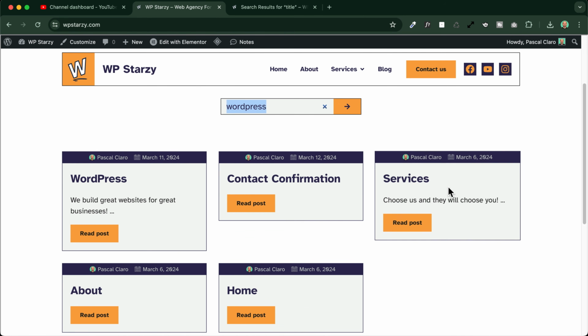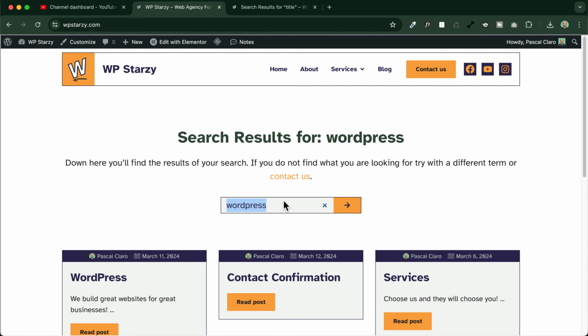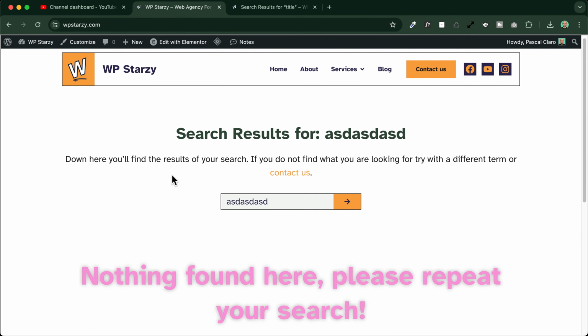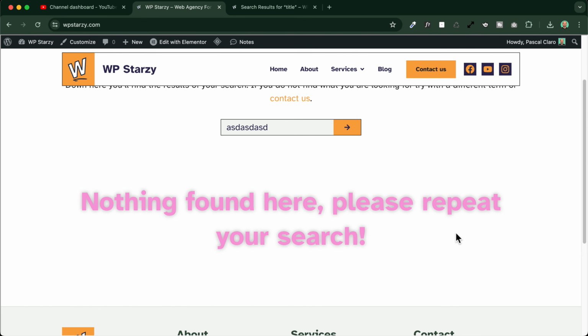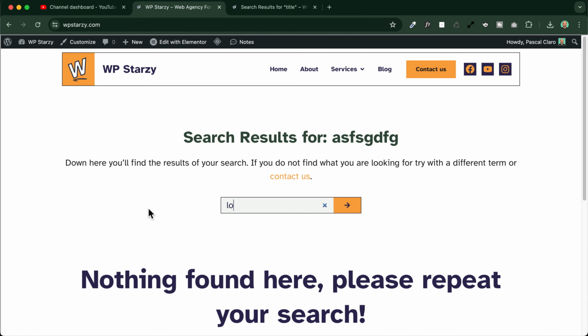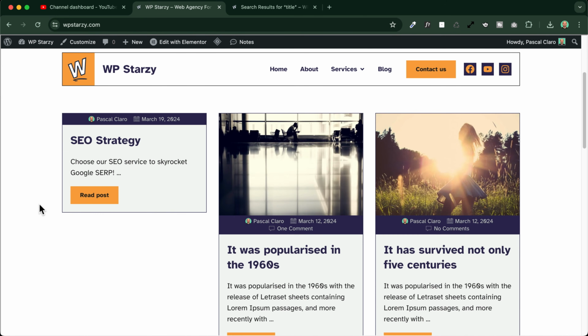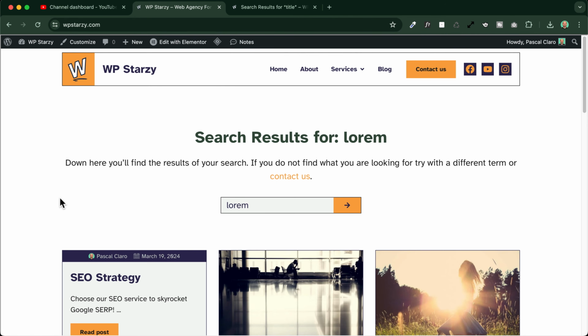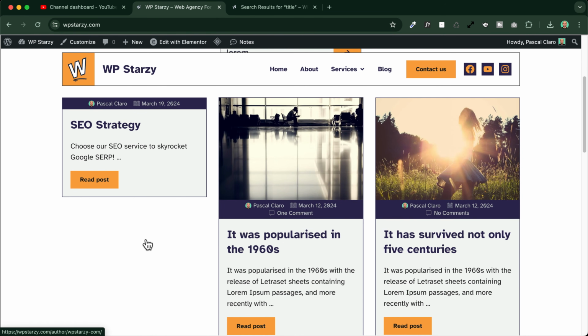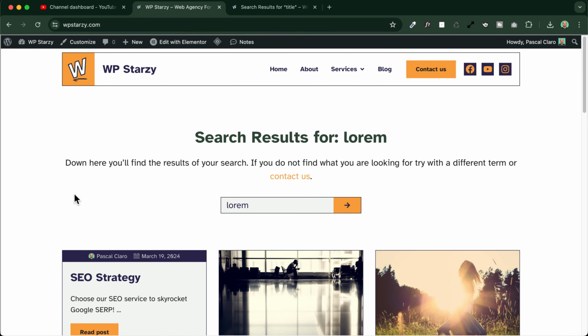In my case, as you can see here, it is also displaying my pages, not only the blog posts, but I will show you later on how you can exclude the pages and show only blog posts or products in your search results page. Let's make another quick test. If I try to search something which is not present in my website, for example like this, I will see my nothing found message, which is the message that I've just customized before. And if I go back here and repeat my search, it will display all my content like this. Okay, so now you just saw how you can use the loop builder to display all your search results in a beautiful and customized way.